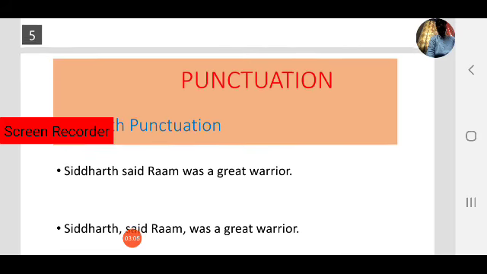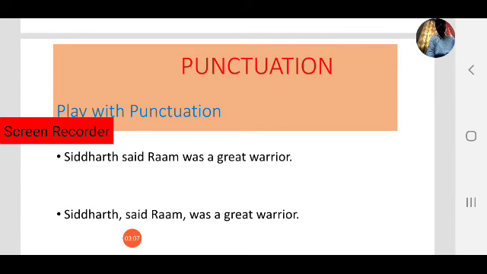Next, observe another example. Siddharth said Ram was a great warrior. Second sentence. Siddharth said Ram was a great warrior. Same here also: the words are the same, but the meaning is entirely different. In the first one, who is a great warrior? Ram was a great warrior, and Siddharth said that.